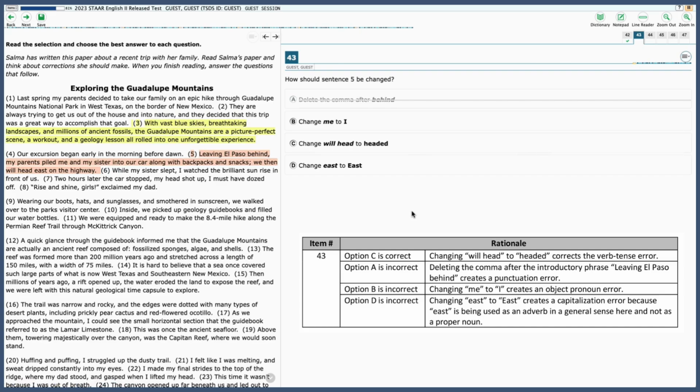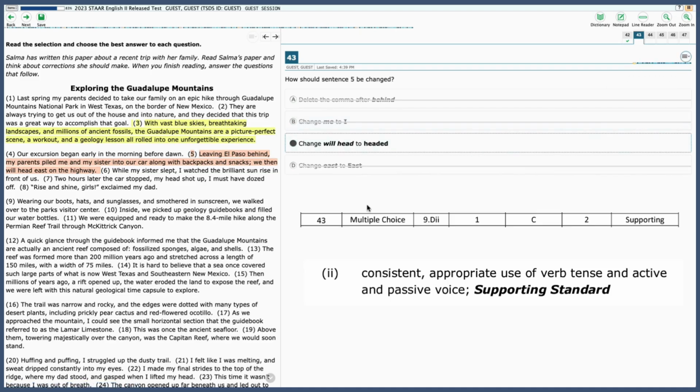B, change me to I. My parents piled I and my sister into the car. So that would create a pronoun error, so we don't want to change that. C, change will head to headed. So we then headed east on the highway. That sounds great. That corrects that verb tense was incorrect there. So let's select that, but keep going. D, change east lowercase to E uppercase. Well, east is not a proper noun, so let's cross that off. So here 43 was C, and it's labeled as 9DII, which is verb tense.